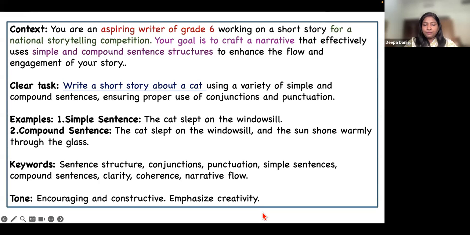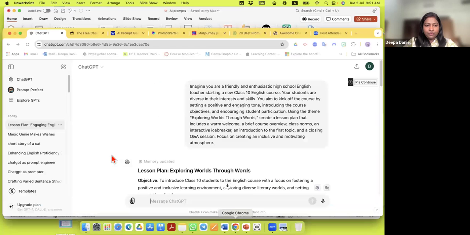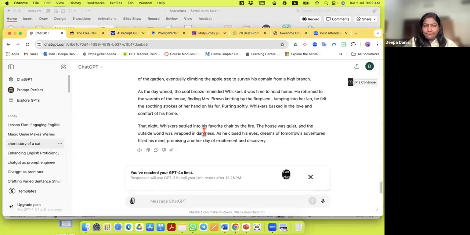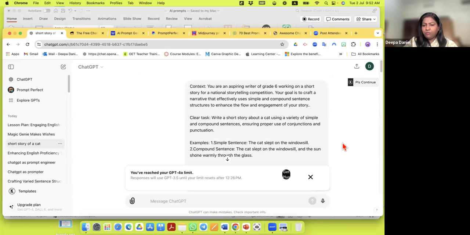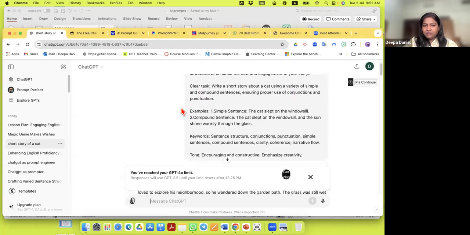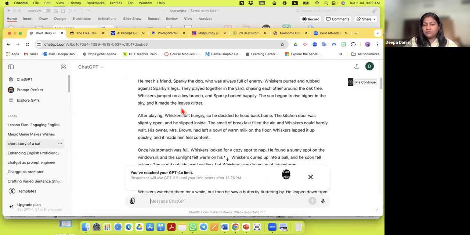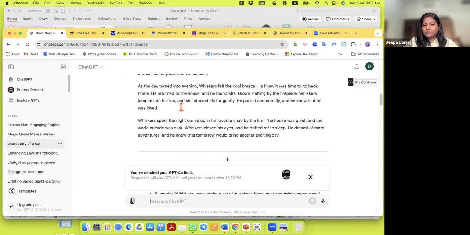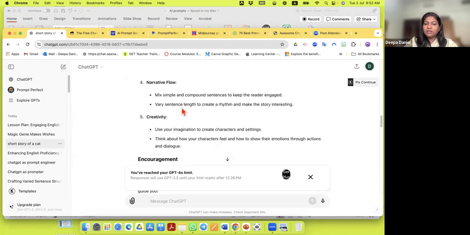So let me just show you. I'll just go back to ChatGPT and show you. So the same thing I copied and pasted here. Can you all see my screen? I hope you can. I put the same prompt here and look at the result. I got a short story of a cat. There it is. And this is as if it's written by a class 6 student.